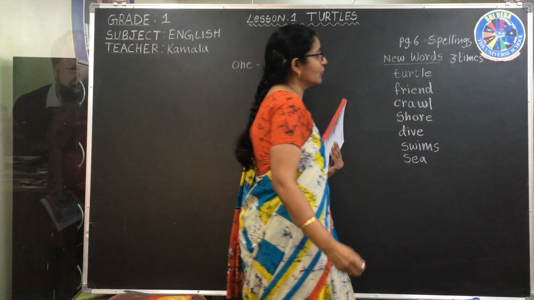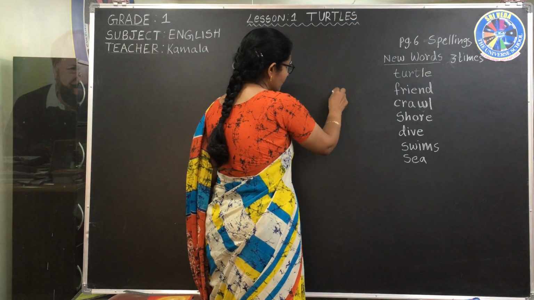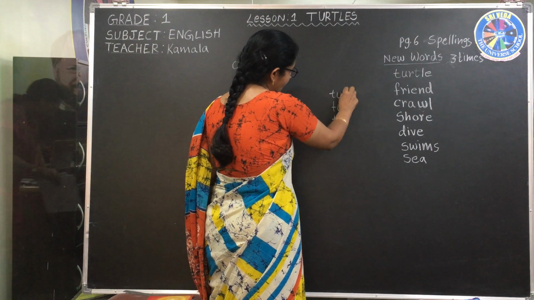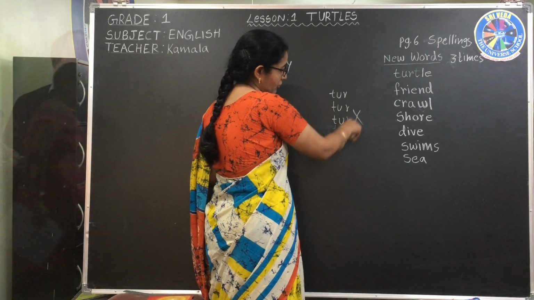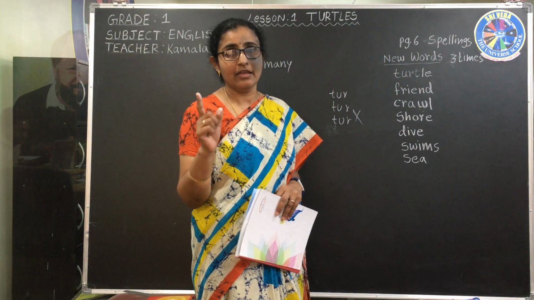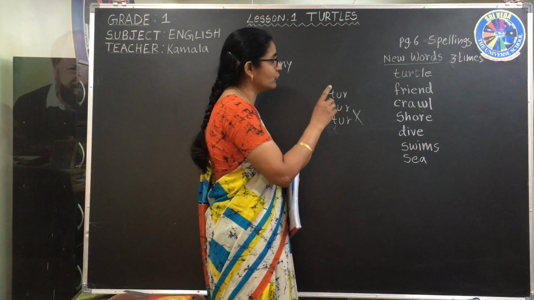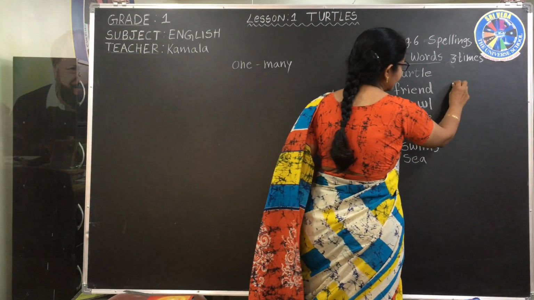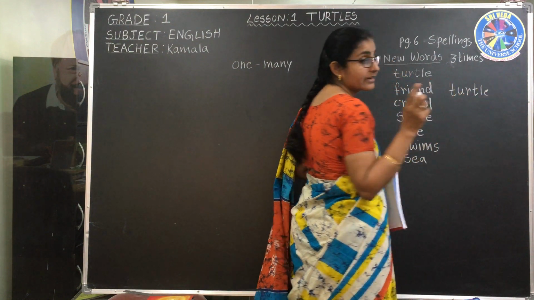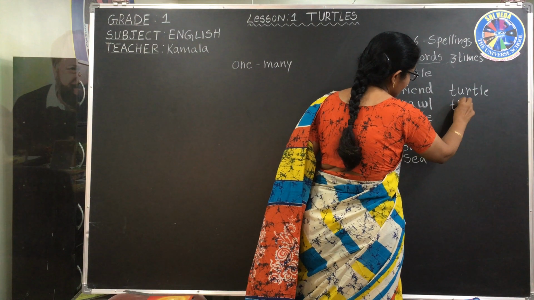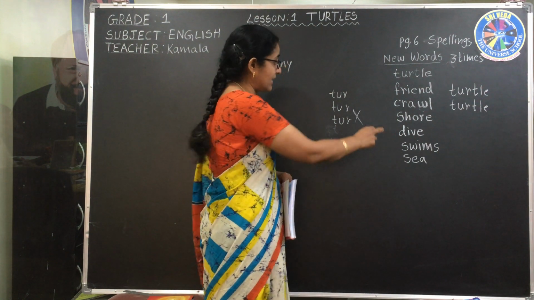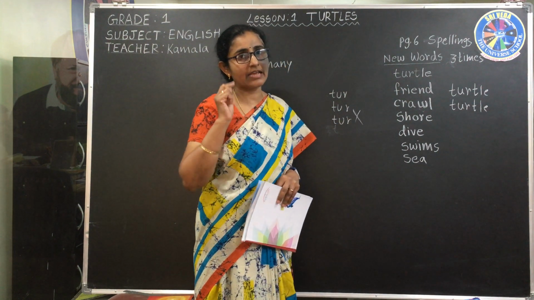When you are writing turtle, don't write T, T, T, T, and then U, R. This one is wrong. You should not write like that. If you write like that, you won't get the spelling, children. You will never get it. If you have to learn the spelling, you have to write always the full spelling. When you are writing three times, turtle, read with the phonic sound. Turtle. Again, turtle, turtle. Like that you have to write. Never write like this.